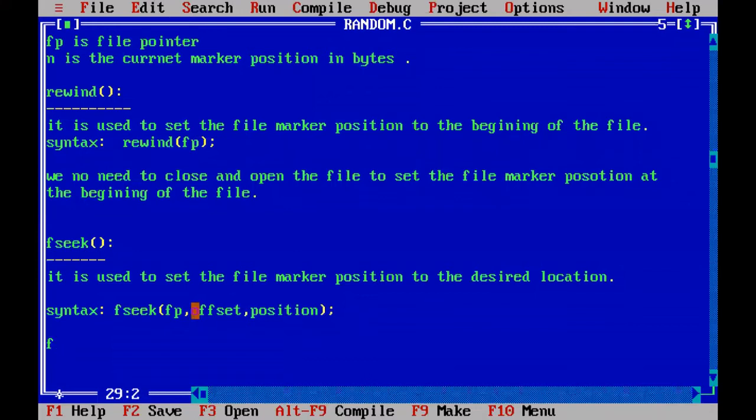So what about fp? Here fp is a file pointer, or pointer to the file concerned. Whichever file you want, that file is pointed to by fp. So in that file only we are going to move the file marker. And what about the offset?